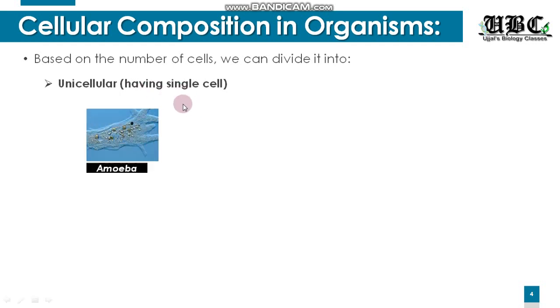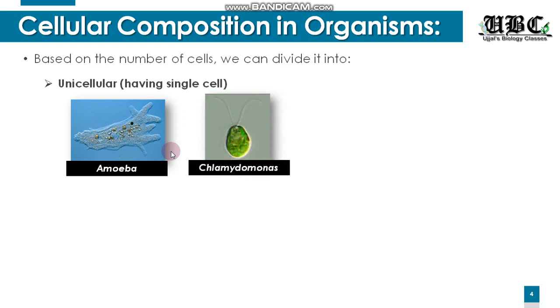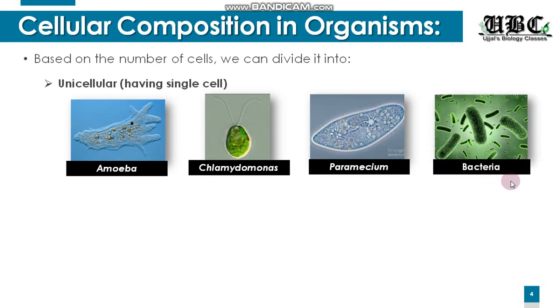There are certain examples like the amoeba, and this is the structure of the amoeba as seen under the microscope. You can see over here, these extended structures are known as pseudopodia, or the false feet of the amoeba. Moving on to the next example, we have Chlamydomonas. Next, we have the Paramecium. And finally, we have bacteria, the millions and millions of bacteria which are found in our universe. I am sure that you have heard the names of these organisms in class 8, chapter microorganisms.